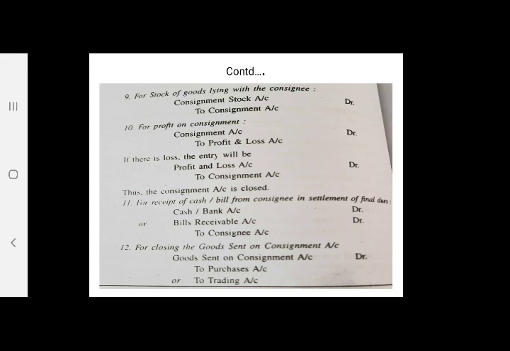Now there is one other account remaining to be closed, that is the goods sent on consignment account. So to close that account, the entry is goods sent on consignment account debit to purchases or to trading account. With this entry, the ledger accounts in the books of the consignor get closed with posting all these journal entries.